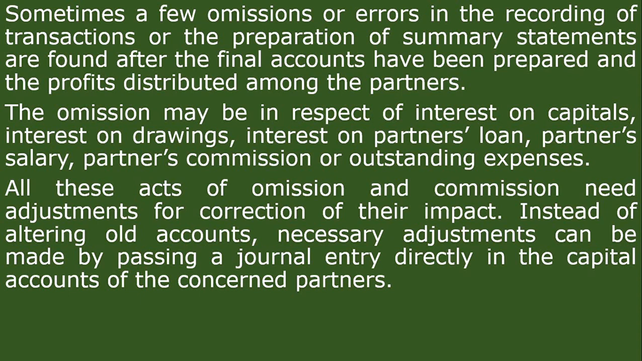So instead of going back to the books of accounts, finding out where the mistakes are and rectifying them, the common practice is to just pass a single journal entry to rectify whatever error or mistake took place. In this regard, we have to keep in mind that omissions may be in respect of interest on capitals, interest on drawings or interest on partner's loan, partner's salary and partner's commission or outstanding expenses, etc.